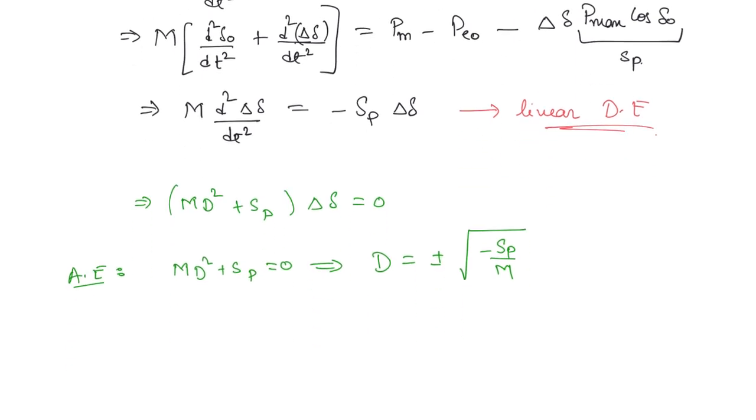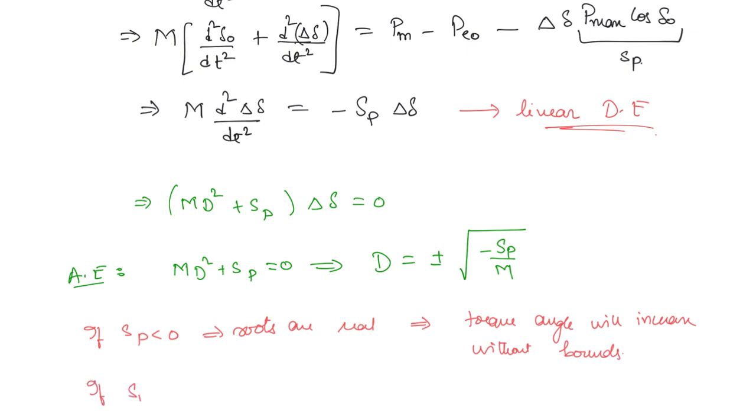So you can write: if Sp is less than 0, the roots are real, which implies the torque angle will increase without bounds.